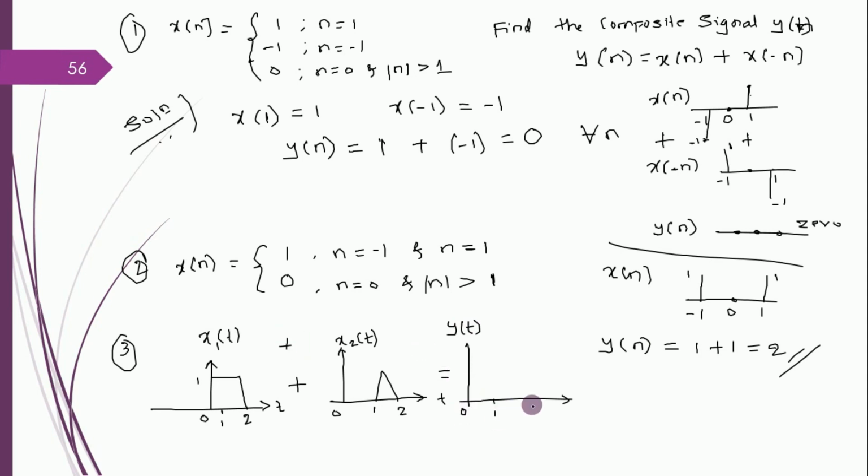So I mark it as 0, 1 and 2. From 0 to 1 I don't have any signal, it is 0. From 0 to 1 I have amplitude 1, I write. From 1 to 2 I have amplitude 1 here plus this triangular pulse is getting added. So it will be shifted by some DC level, like you have observed in a clamper. So this amplitude was 1 here, and when shifted, 1 plus 1 becomes 2. So this is the added, composite signal. These are some examples for operations performed on dependent variables.